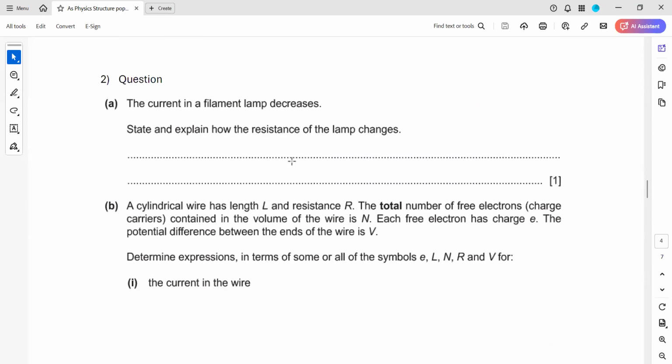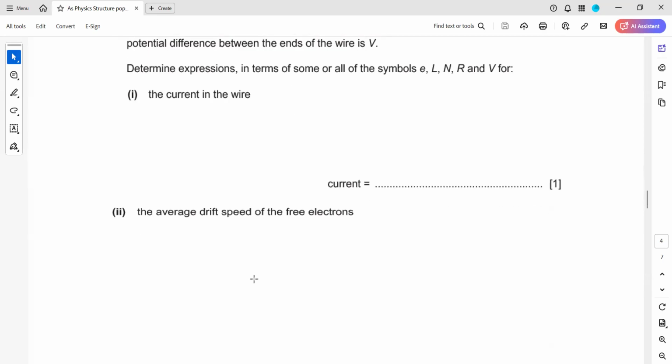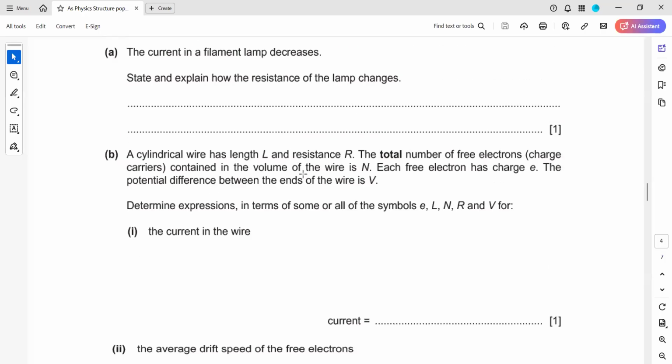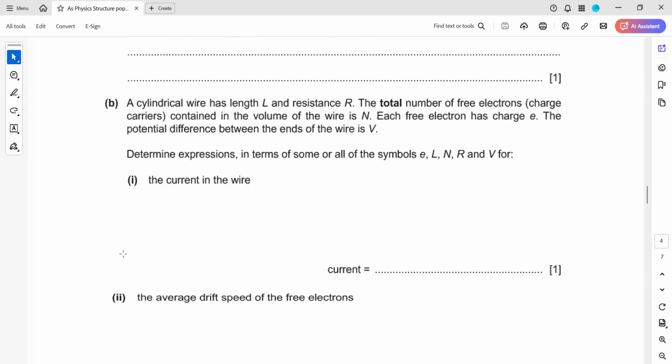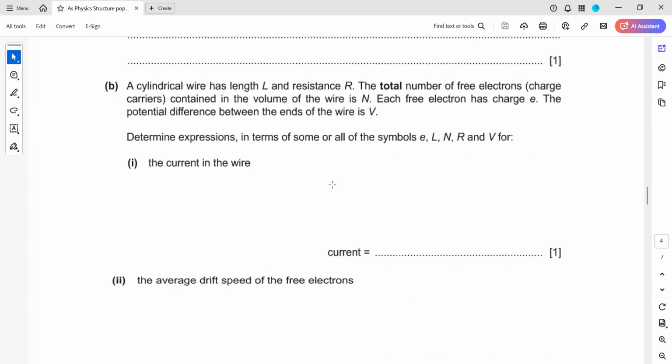Question 2 part A, any doubt? 2A, 2B, 1 and 2. Actually for question B1, 2 and 3, we have to represent the cylinder. A cylinder is there which has a length of L.